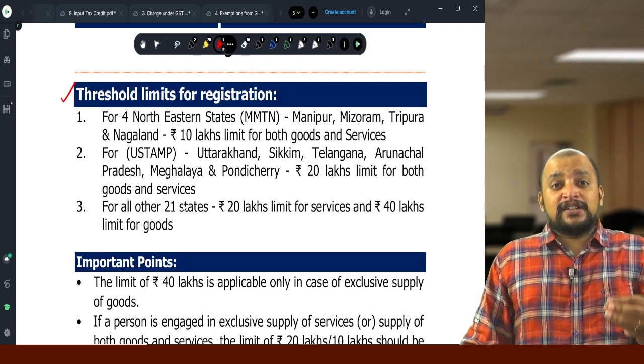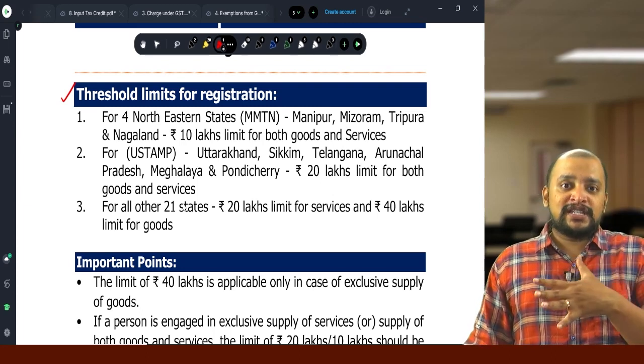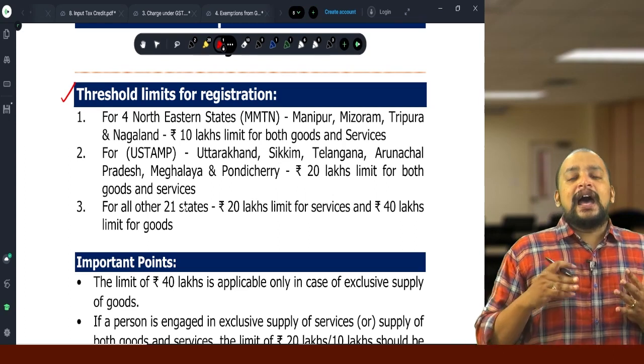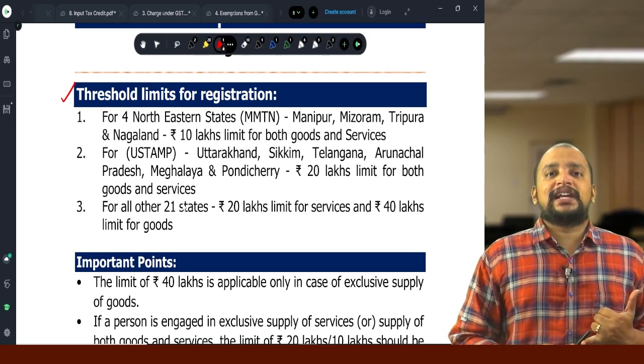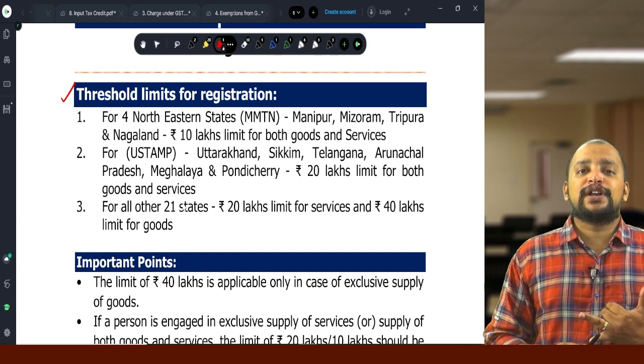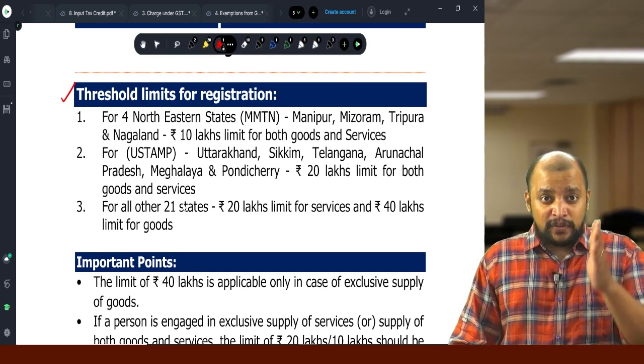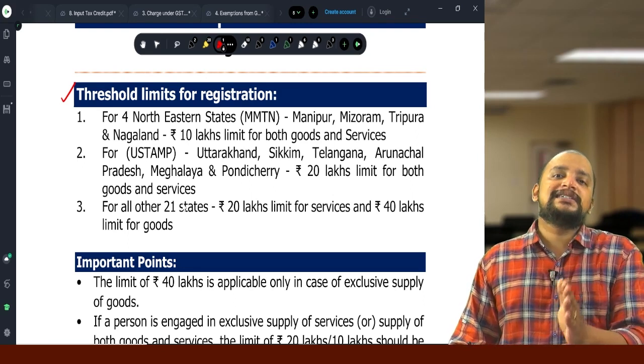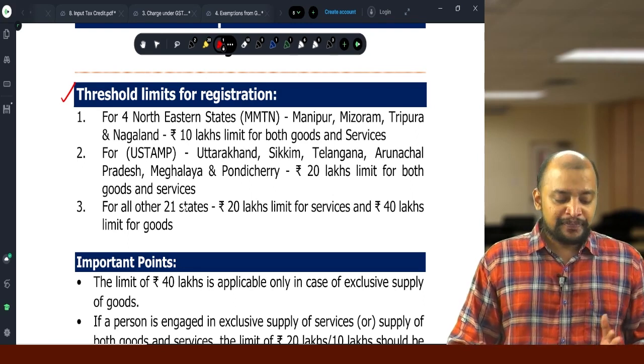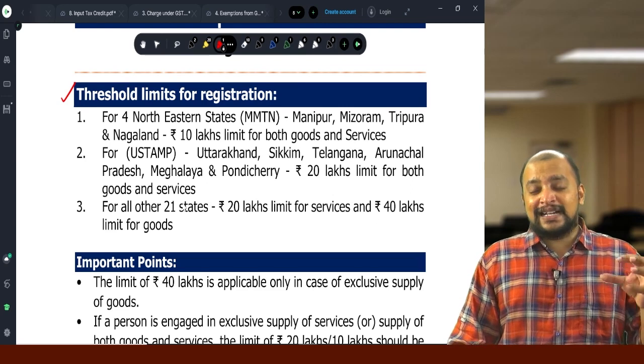If you are doing business only in one state, and that state is a special category state, Manipur, Mizoram, Tripura, Nagaland, the limit will be 10 lakhs.